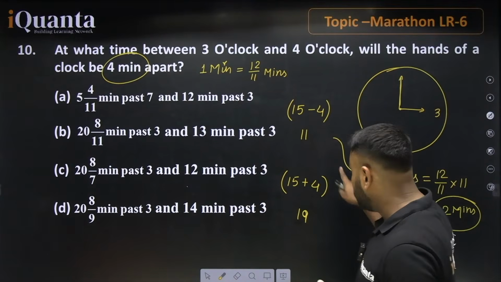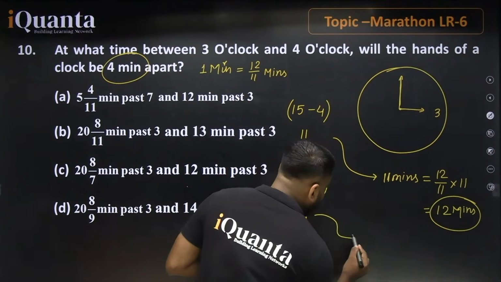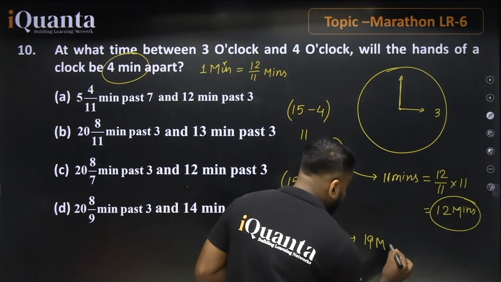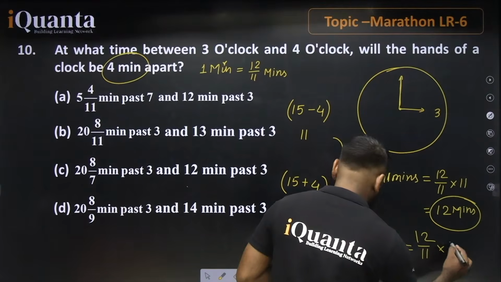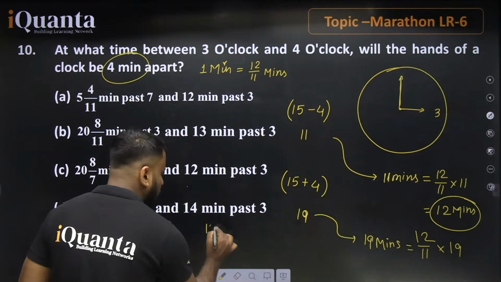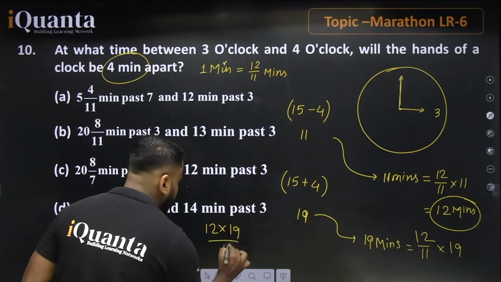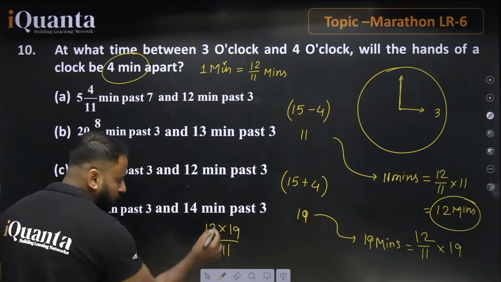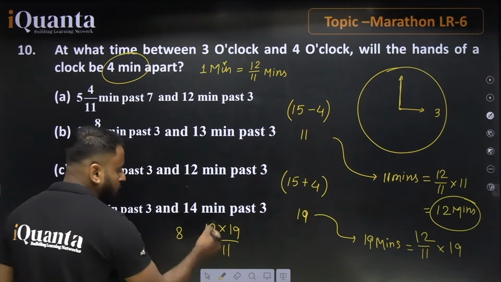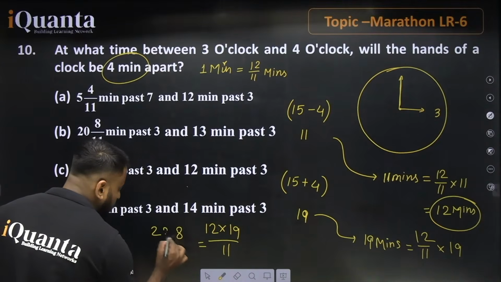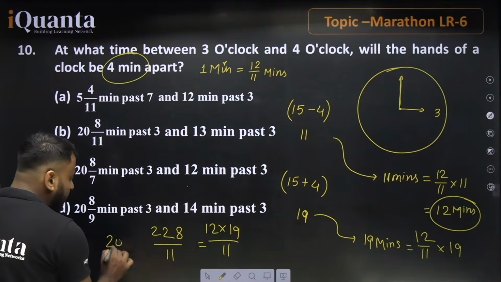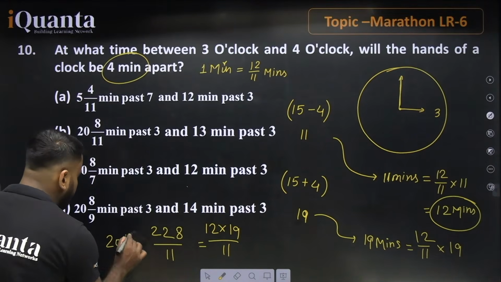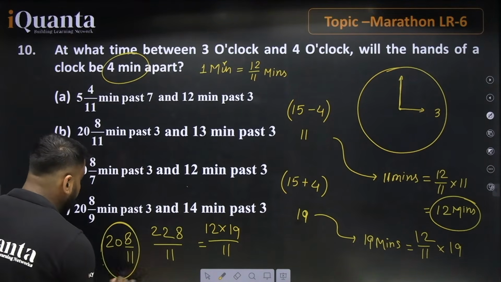Now let's talk about this part. For 19 minutes, what will be the value? 12 divided by 11 into 19, this value will be equal to 12 into 19 divided by 11. 12 nines are 108, 10 remains, 12 ones are 12, and 10, 22, so 228 divided by 11. So 20 whole 8 by 11.